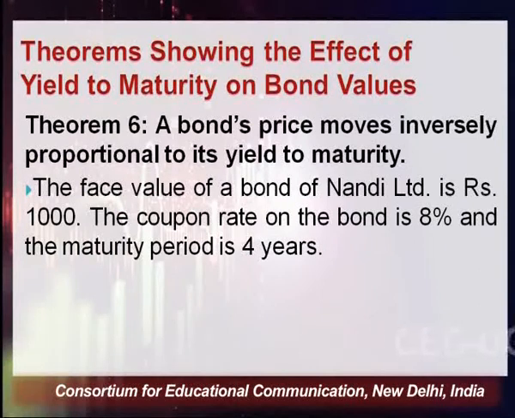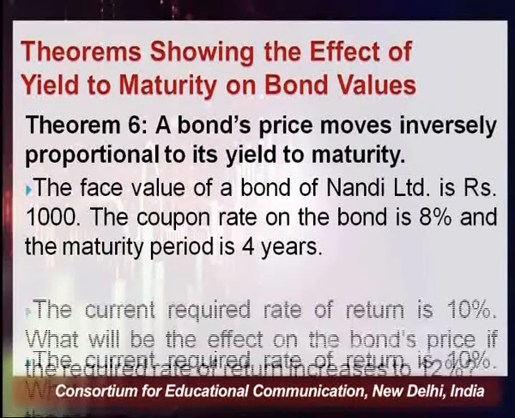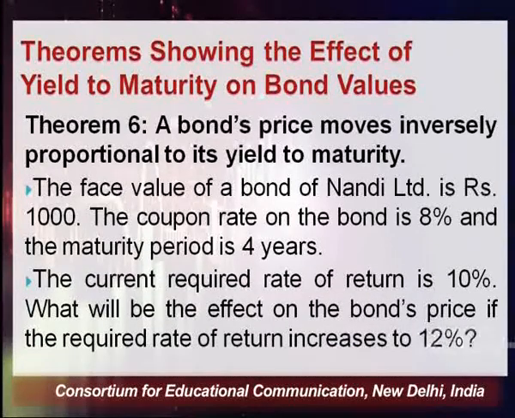So let's try to understand it again with a numerical problem. The face value of a bond of Nandi Limited is rupees 1000. The coupon rate on the bond is 8%, which means the rate of interest, and the maturity period is 4 years. The price is rupees 1000, and the question says the current required rate of return is 10%. What will be the effect on the bond's price if the required rate of return increases to 12%?